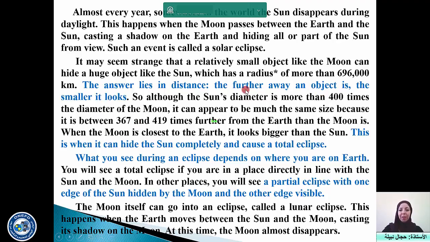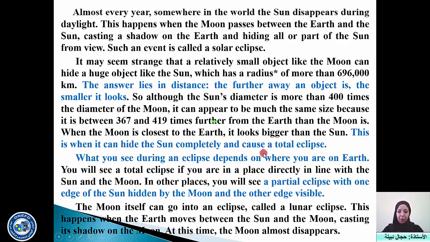This is the answer. And we can just compare this phenomenon with the stars and the sun. The sun appears to us bigger than the stars, which are normally much bigger, simply because it is closer to us.